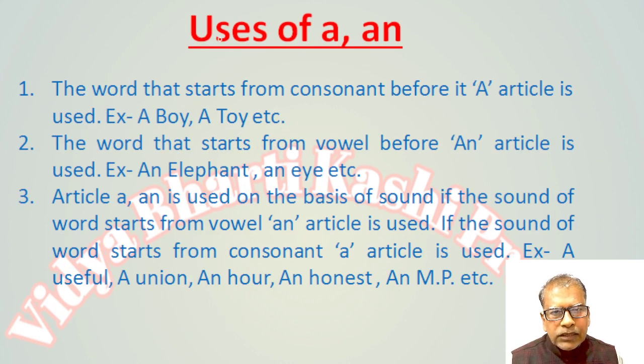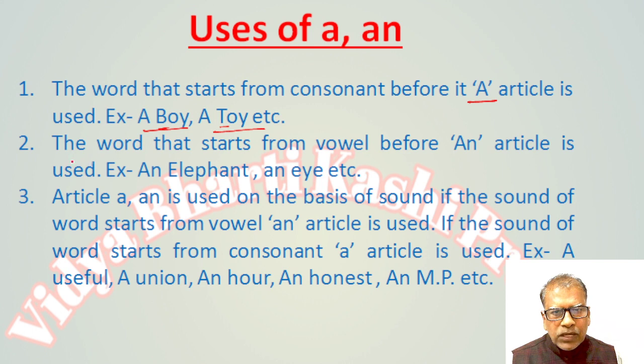Next. Before a word that starts with a consonant, the article "a" is used. For example, a boy, a toy. In this word, B is a consonant, so before it the article "a" is used. Just like it, T is a consonant, so the article "a" is used before the word toy.